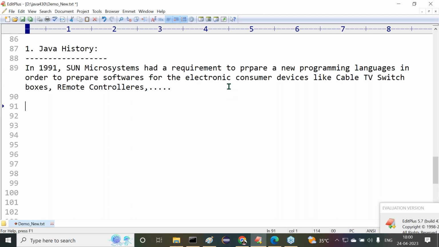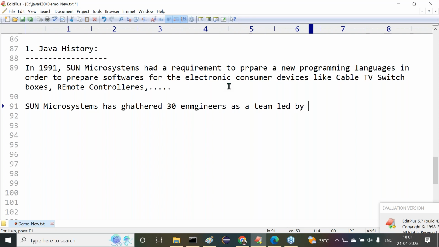This is the actual requirement. For this particular requirement, Sun Microsystems gathered how many members? 30 engineers as a team, led by James Gosling.